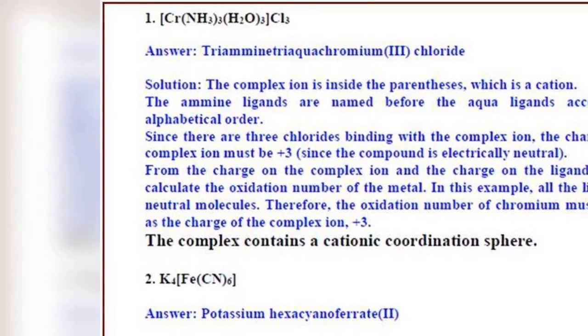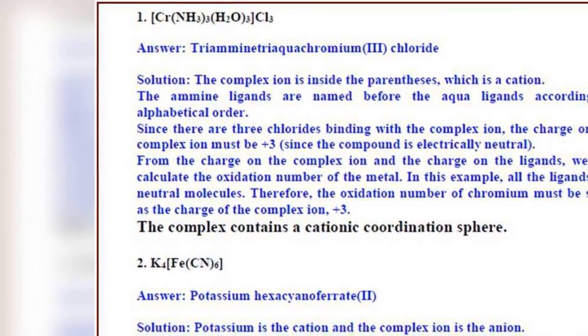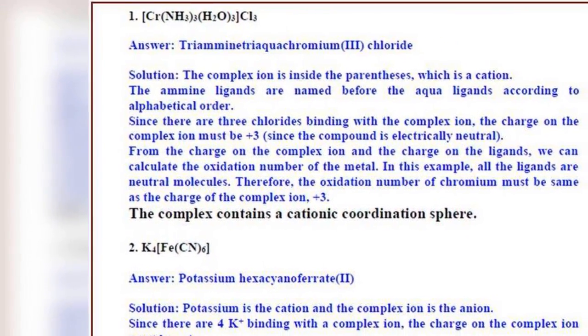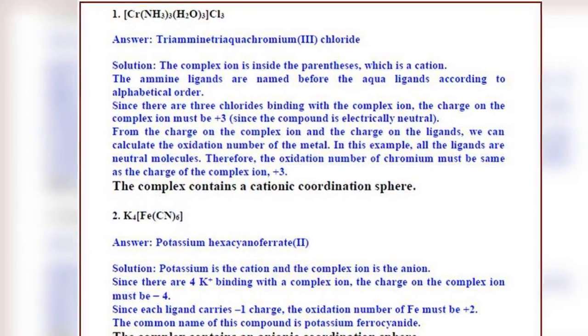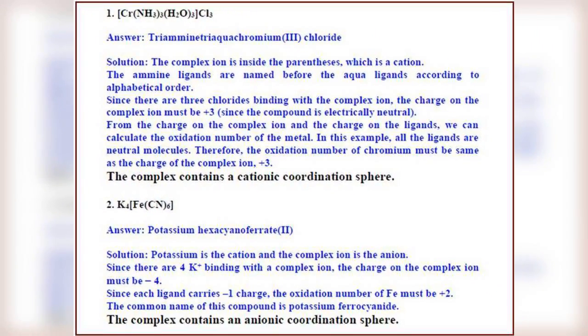There are 2 coordination complexes. How can we name these 2? The first one is [Cr(NH3)3(H2O)3]Cl3. The second one is K4[Fe(CN)6]. The first one is a cationic coordination complex. The second one is an anionic coordination complex.